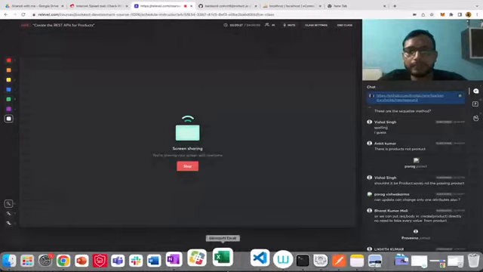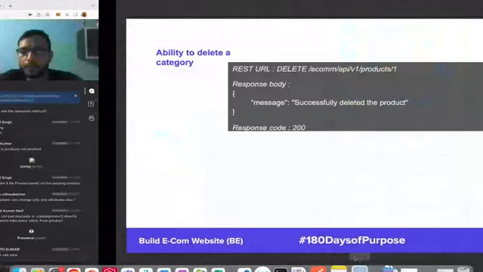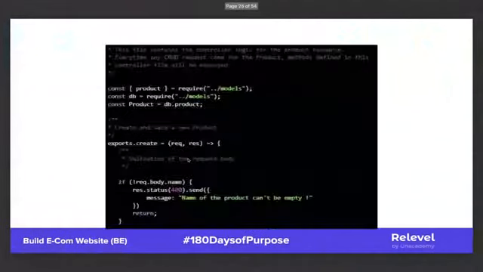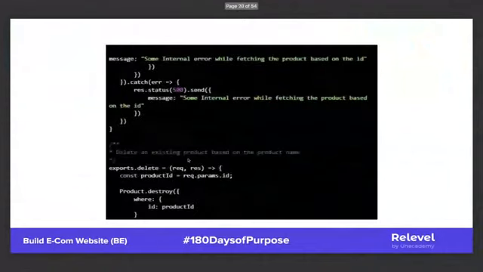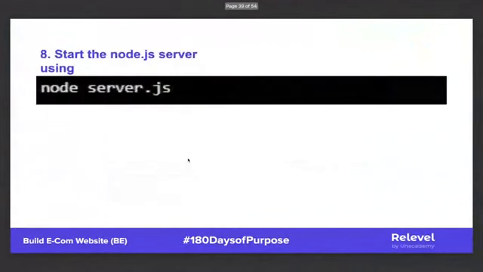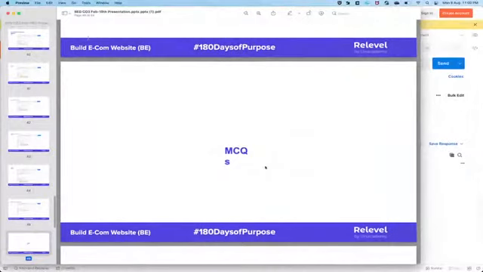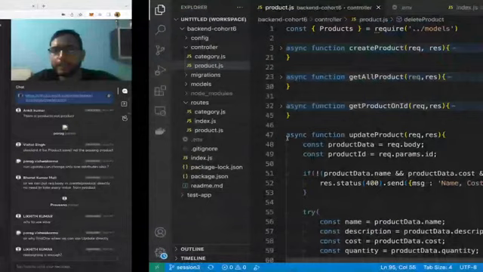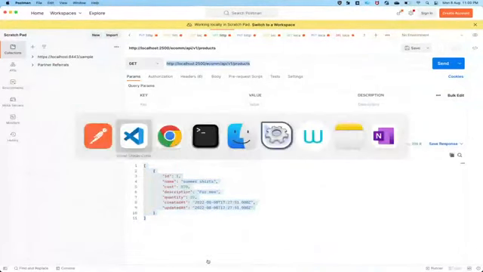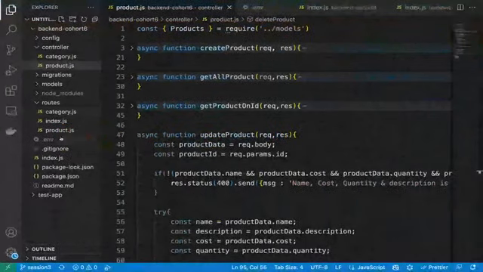Let's see our slide. That's what we have done today. We have created the controller, we have created the APIs. Yes, I think that's all from today's class, guys. We have tested it and we have all the APIs. Oh, I think I missed one thing. Let me just add these APIs directly there in the README so you guys can test it also.